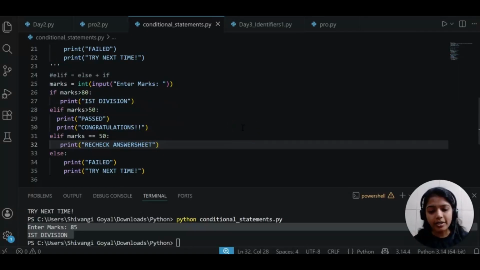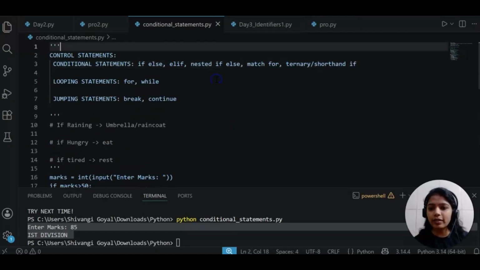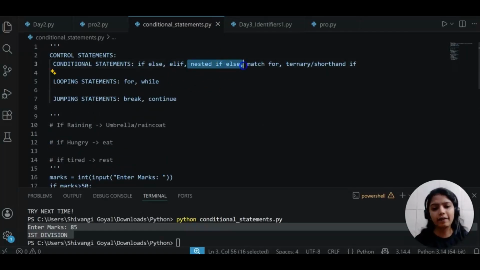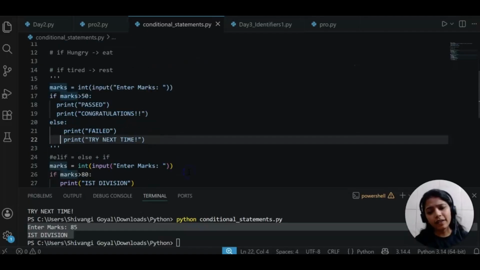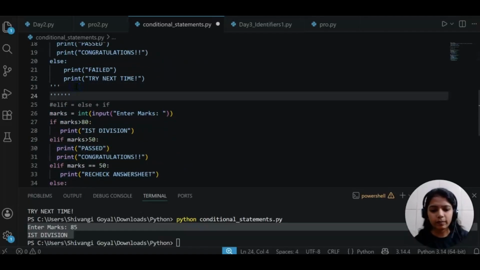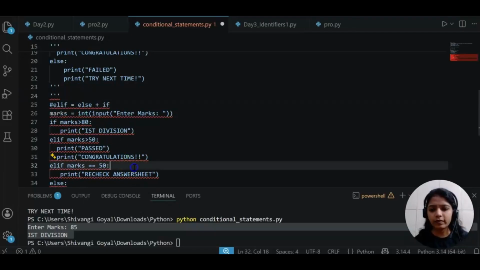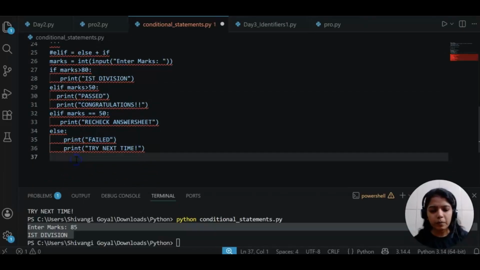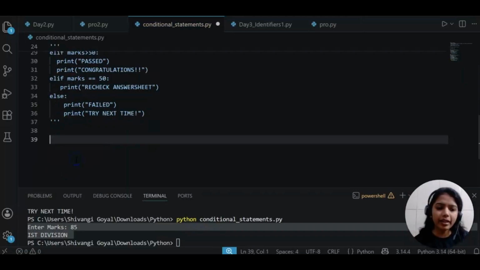Okay, let's continue with the next one, that is nested if else. If inside if, else inside if, it's like that. So for this, we will take one example where the user wants to log in to a machine, let's say. So to log in, what everything we need, we will be requiring username and password.